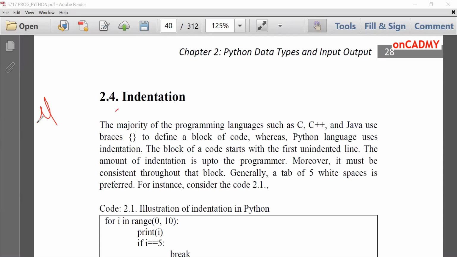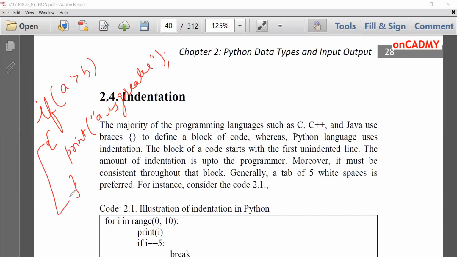If I write certain code in C, if A is greater than B, then we start braces and write the appropriate statement under it. Print A is greater. And then we close the brace. Here the block of if is marked using braces. But in Python, there is no concept of braces to mark a block. Here we use indentation only.